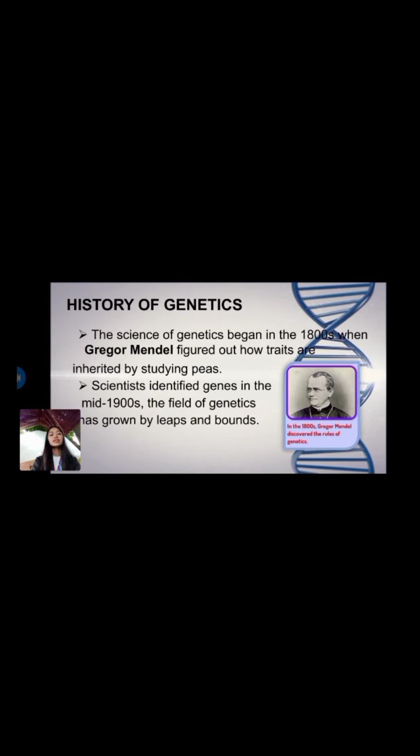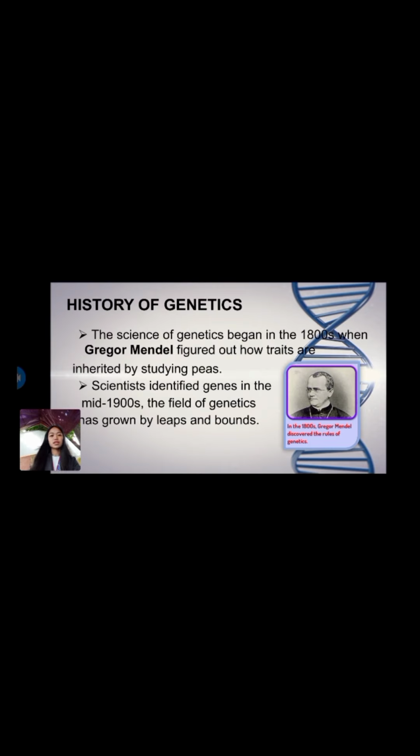Then the next is the history of genetics. The science of genetics began in the 1800s when Gregor Mendel, the figure on the side, figured out how traits are inherited by studying peas. Gregor Mendel was a Moravian scientist and Augustinian friar. Scientists identified genes in the mid-1900s.